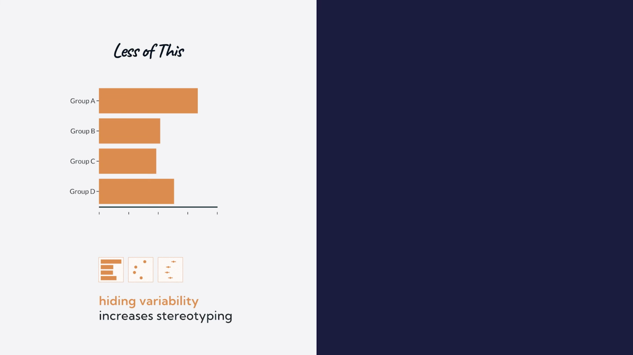The charts on the left are overly simplistic. When presenting social outcomes, bar charts, dot plots, and confidence intervals hide within-group variability and lead viewers to harmful conclusions about the people being visualized. We should do less of these.